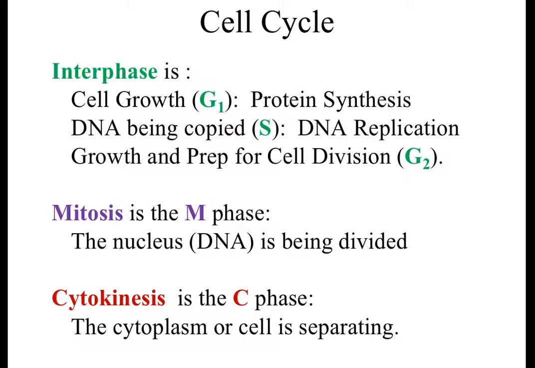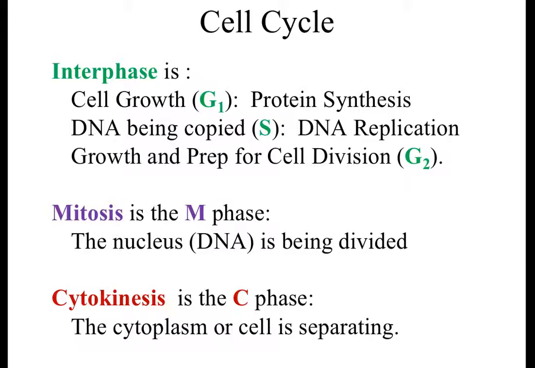So the main phase of the cell cycle is interphase. Inter means between, so interphase is between cell divisions. And 90% of your cell cycle is occurring in interphase. It's the biggest part, and there's so much going on. We actually break it down into three separate mini steps or mini phases inside interphase.